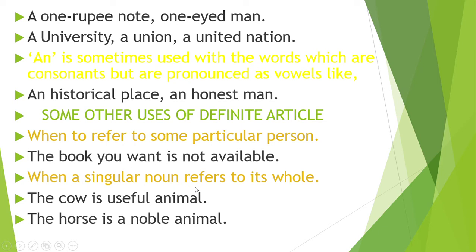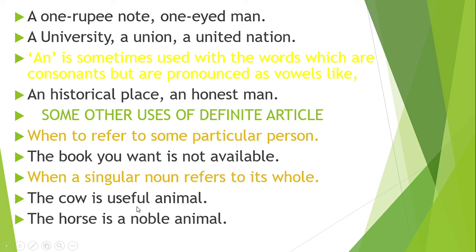When a singular noun refers to its whole class, look: the cow is a useful animal. Here the cow means not one cow but all the cows of its kind.